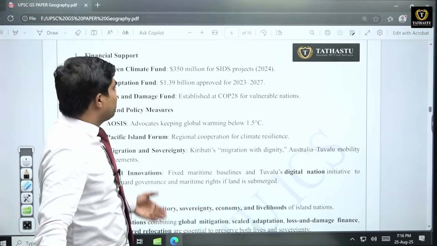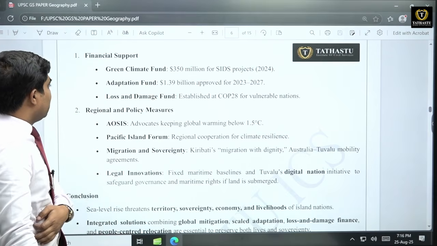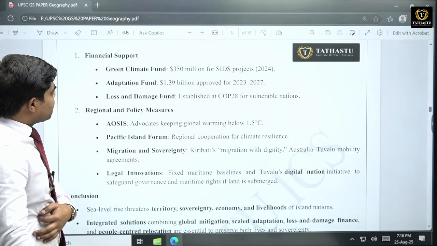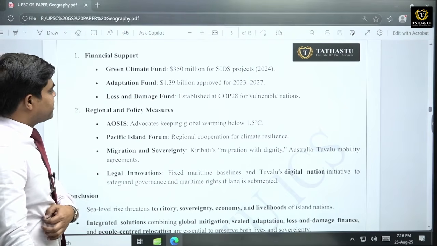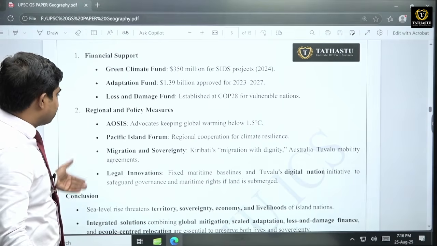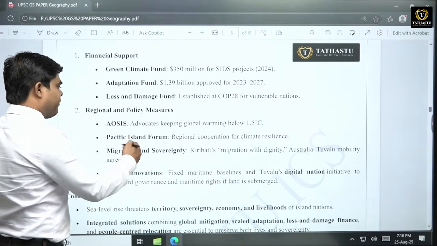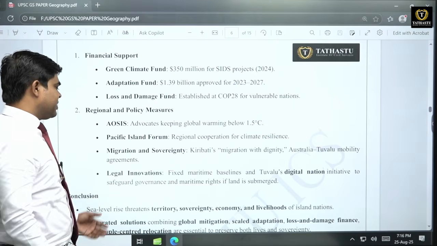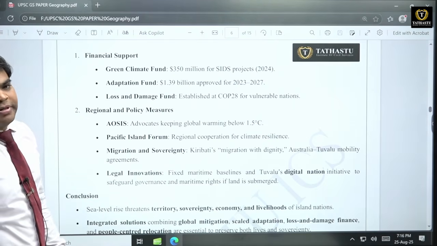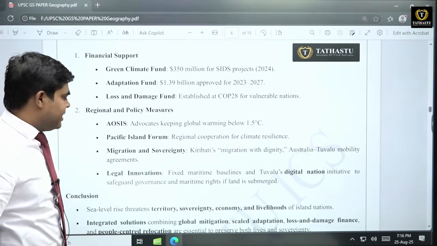This will support small island nations. The Adaptation Fund is also there. The Loss and Damage Fund is also there. So these various things, like regional policies such as AOSIS and the Pacific Island Forum, migration and sovereignty, are various initiatives that have been taken to safeguard these nations.